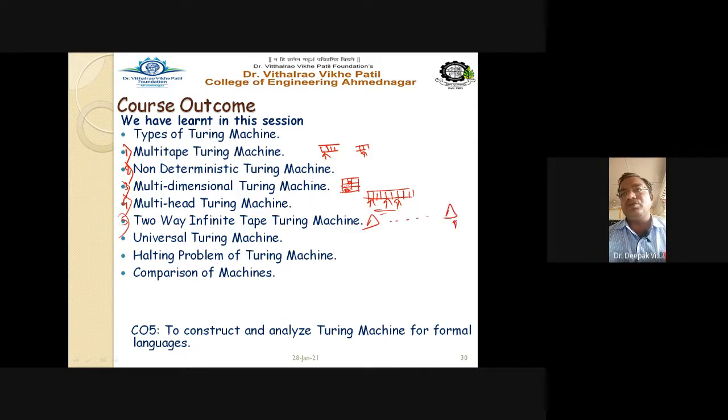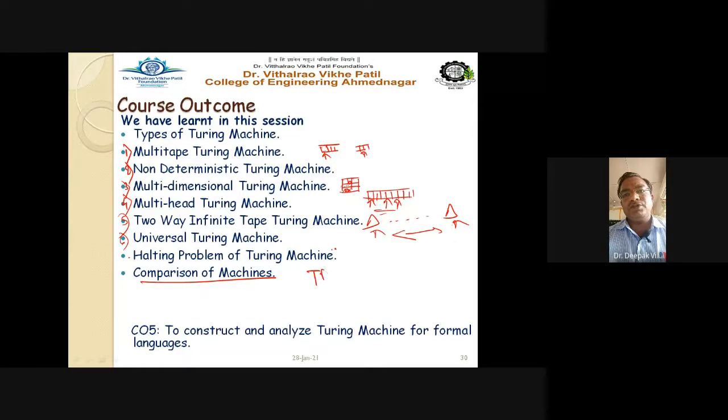In case of two-way infinite tape, examples were already seen. Both the ends are marked, so it is infinite in size, and the read-write head can move in both directions up to infinite length. Universal Turing machine is similar to nowadays computers. Then the halting problem of the Turing machines we have discussed very well. And finally, the comparison of the machines.